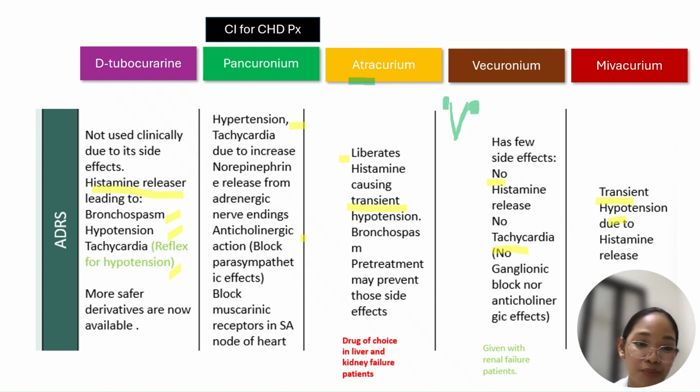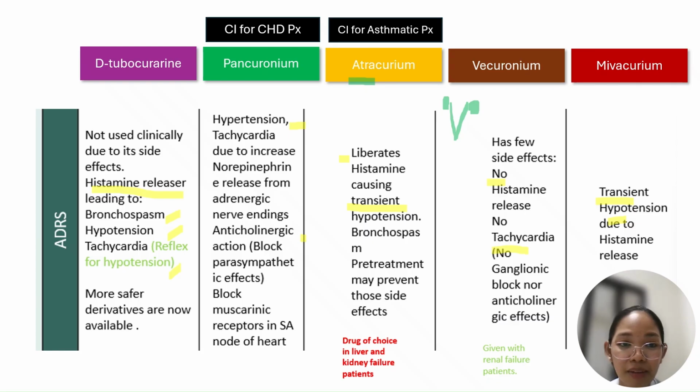And your pancuronium, kay naaman siya anino, release of your norepinephrine, bawal siya for patients with CHD, chronic heart disease. Tapos, for asthma, atracurium, bagay siya sa patients nga na-atay nga problem o kidney problem, pero bawal siya sa naay ubo.